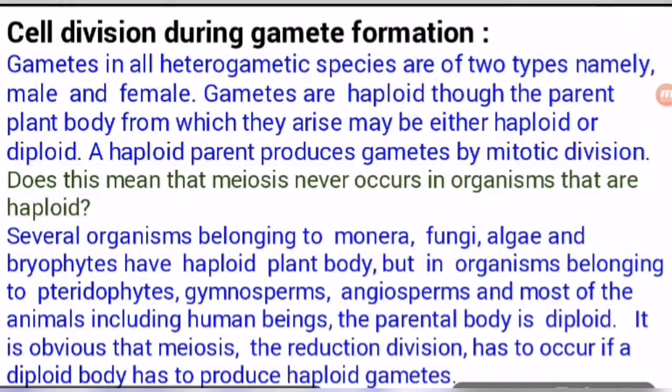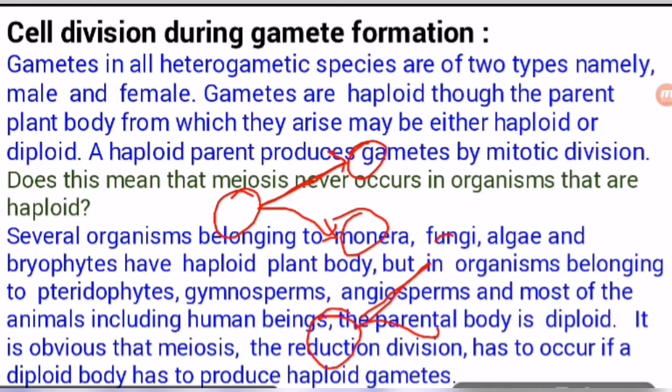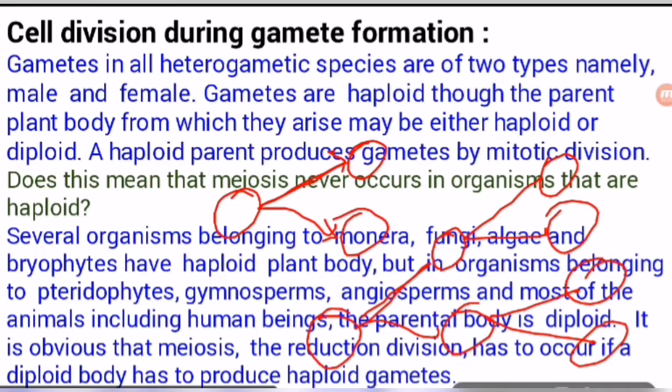Let's discuss cell division during gamete formation. How does cell division occur in gamete formation, or which type of cell division is required? In 11th class you studied that cell division is of two types. In one, one mother cell forms two daughter cells which are similar to the mother cell.